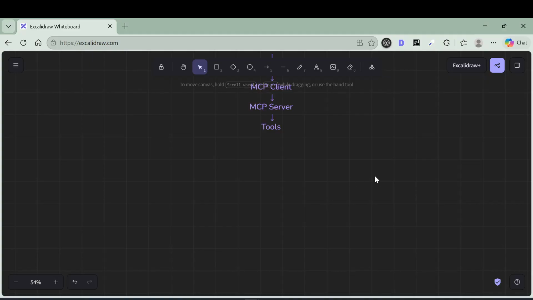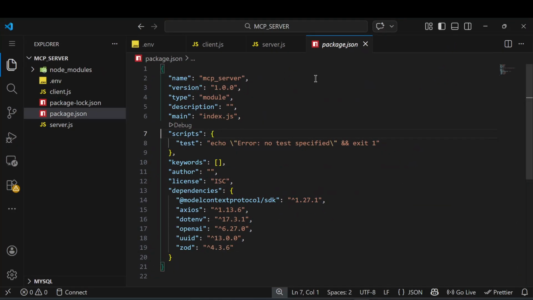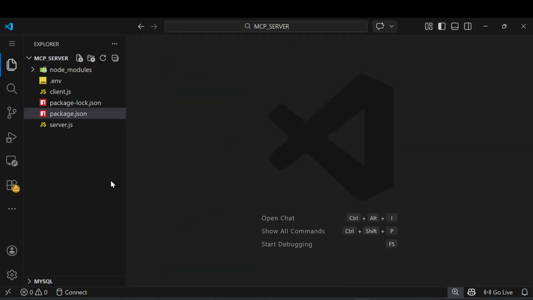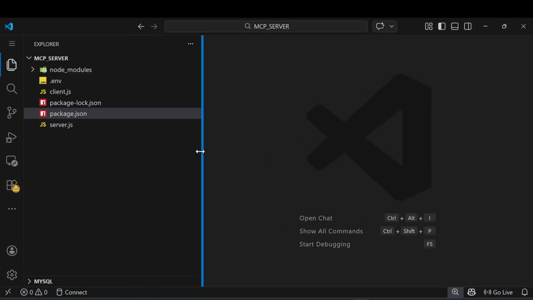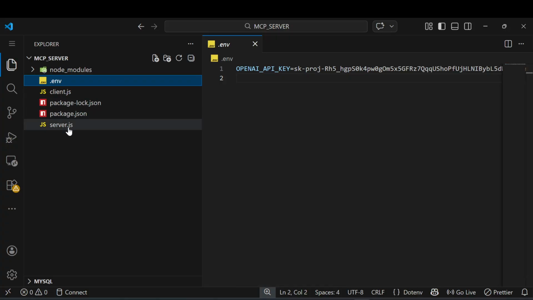So let me show you the code for this. Let me close everything. You can see this is the folder structure, this is the code structure. There is a client.js and a server.js, and there are some dependencies available. In .env I have my OpenAI API key.